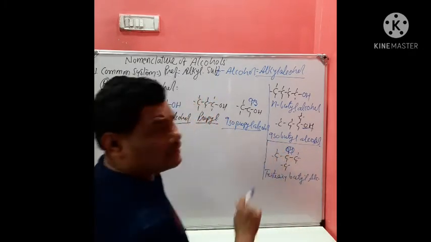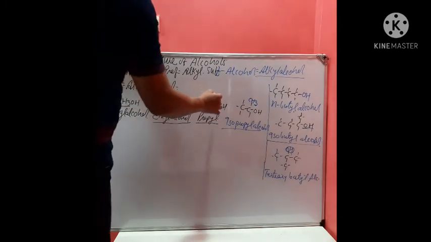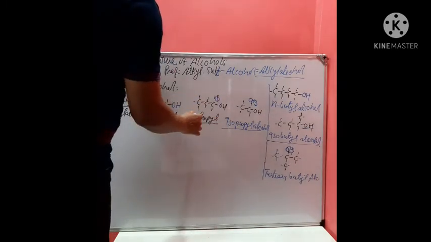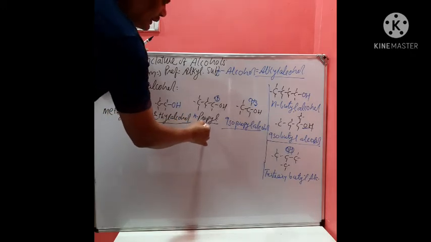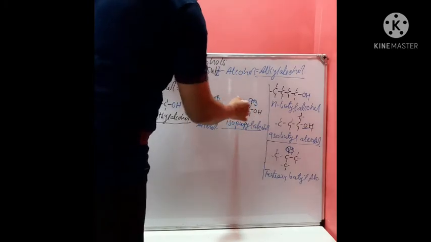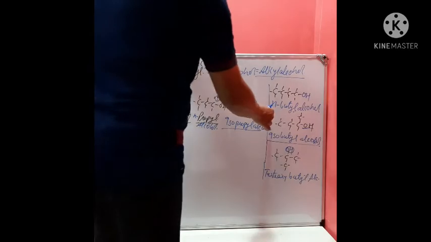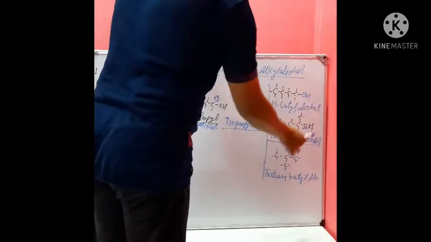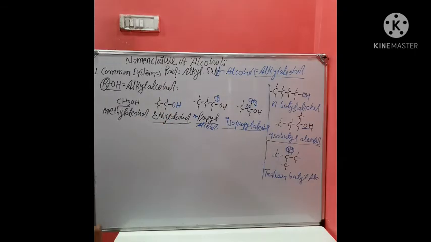The OH group attached with the specific carbon. So here it is attached with primary carbon, therefore we are using normal propyl alcohol. But if attached with a secondary carbon atom, then this is called isopropyl alcohol. Similarly, normal butyl alcohol, isobutyl alcohol and tertiary butyl alcohol.